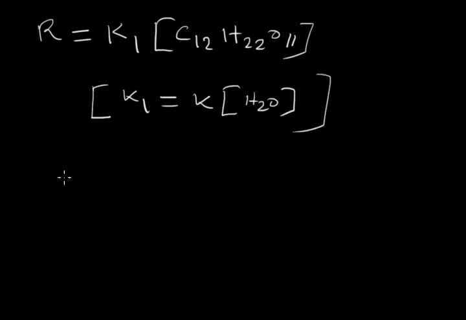So this is another example of pseudo first order reaction, that is inversion of cane sugar, that means hydrolysis of cane sugar to form glucose and fructose. This actually follows second order kinetics, but in presence of huge excess of water, it follows first order kinetics. So these are the two examples of pseudo first order reaction.